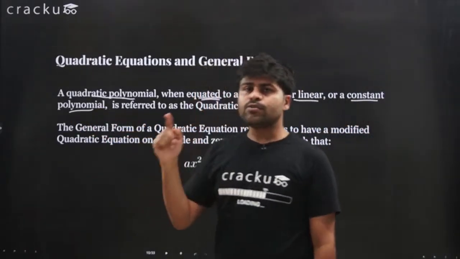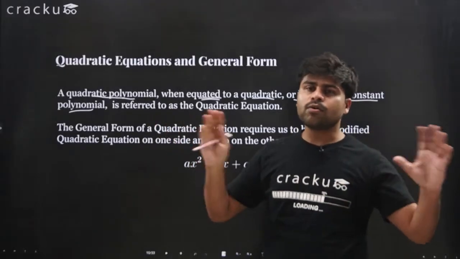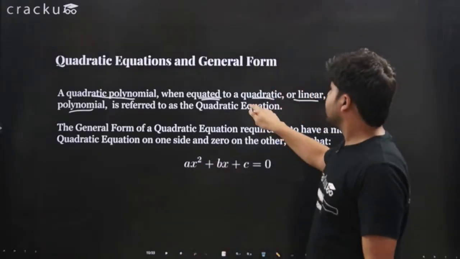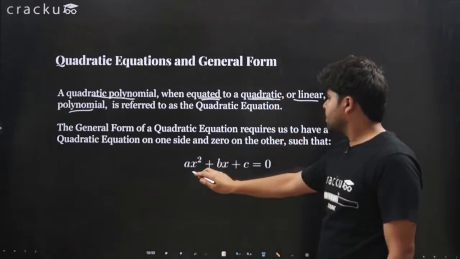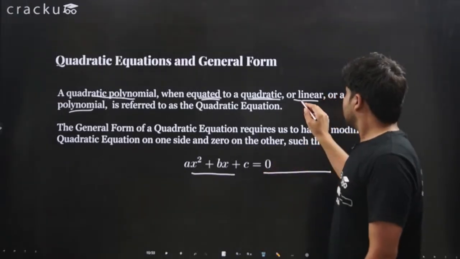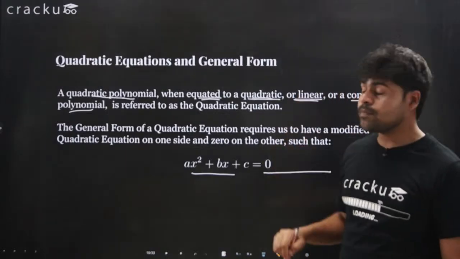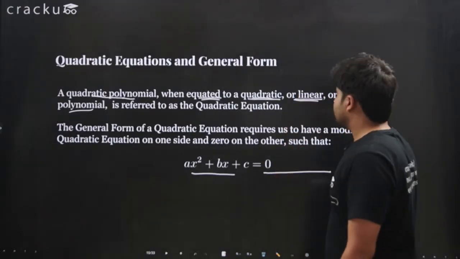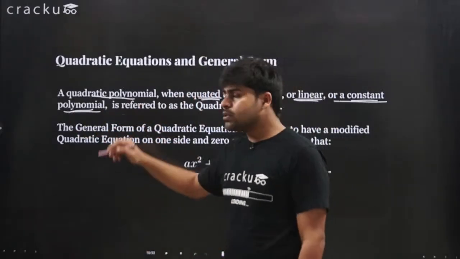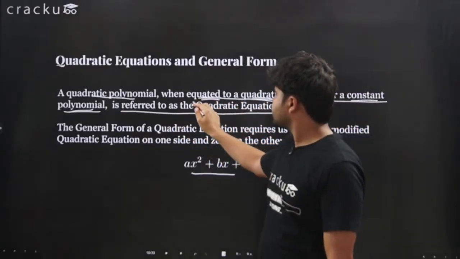You can put it equal to another quadratic, because the quadratics will somehow rearrange themselves to give you another quadratic. You can also equate it to a linear polynomial where the maximum power is 1, or to a constant polynomial, right? And when you do this, it is referred to as a quadratic equation.